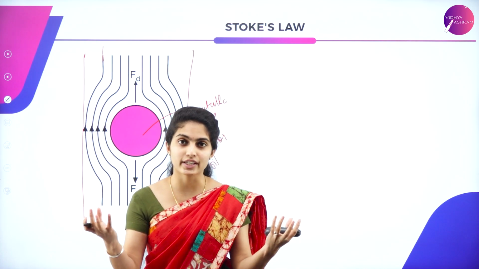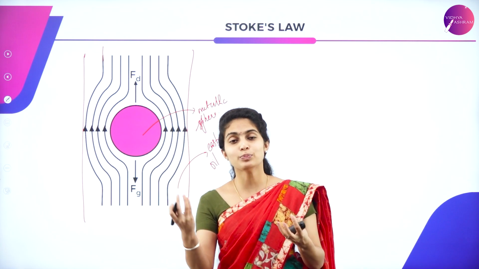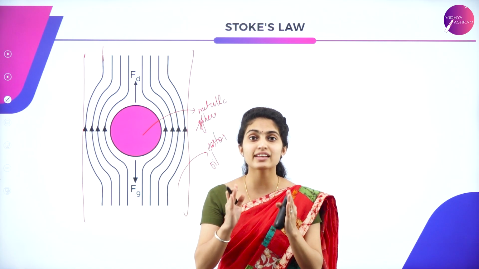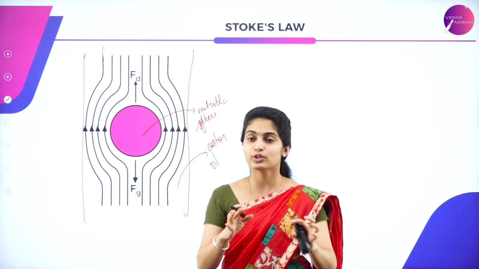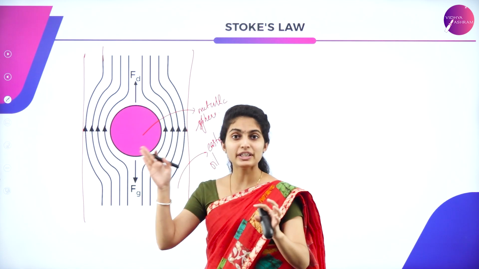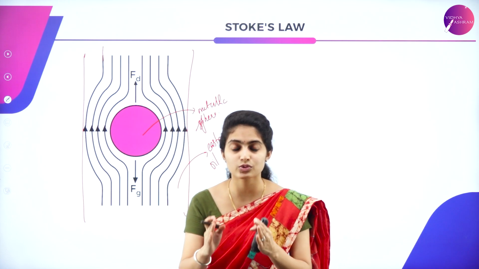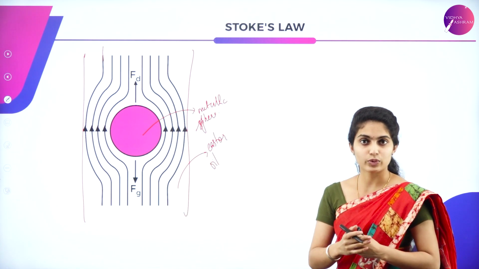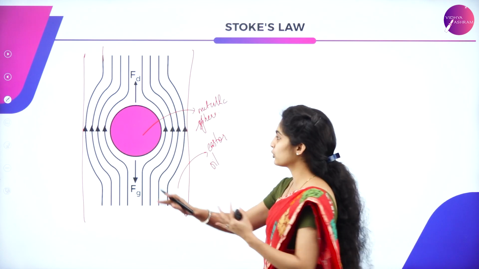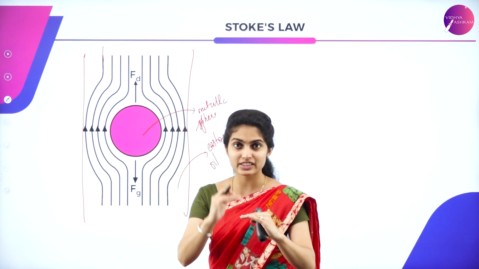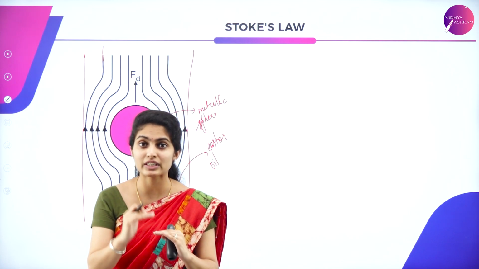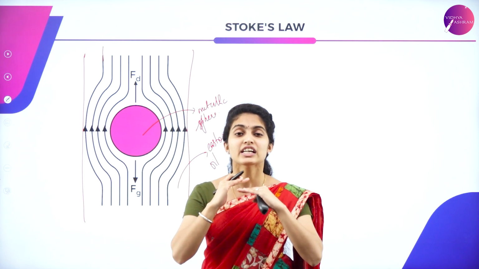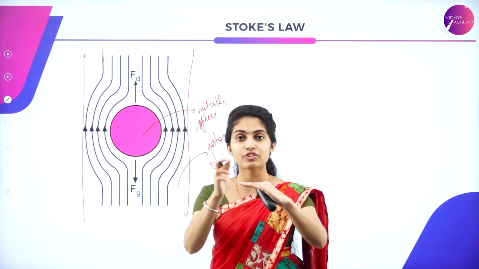The actual weight outside the castor oil is something different. When you put the metallic sphere inside the column, you have its apparent weight. As it moves inside the column, that apparent weight will be equal to the viscous force, which is a resistance force applied by the liquid. The viscous force equals the apparent weight at a certain velocity, and that velocity is said to be the terminal velocity.